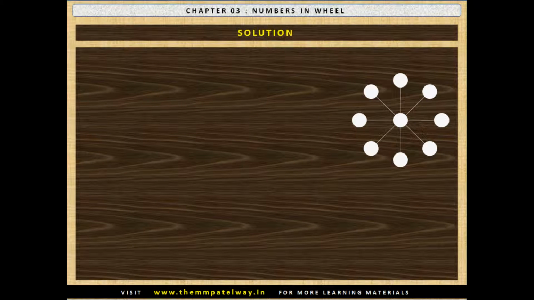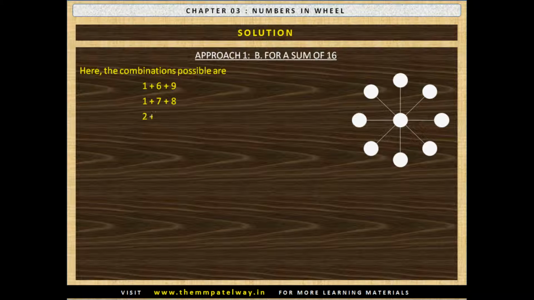Now let us see the approach 1 for a sum of 16. In case of 16, the combinations possible are 1 plus 6 plus 9, 1 plus 7 plus 8, 2 plus 5 plus 9, 2 plus 6 plus 8, 3 plus 4 plus 9, 3 plus 5 plus 8, 3 plus 6 plus 7 and 4 plus 5 plus 7.